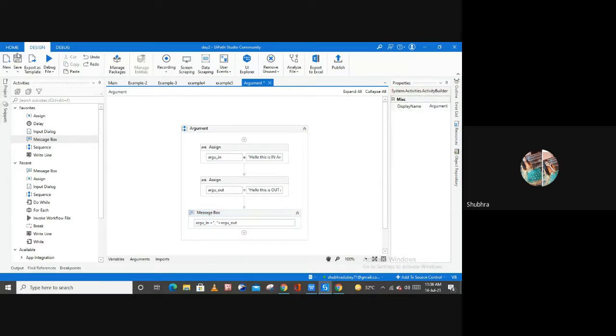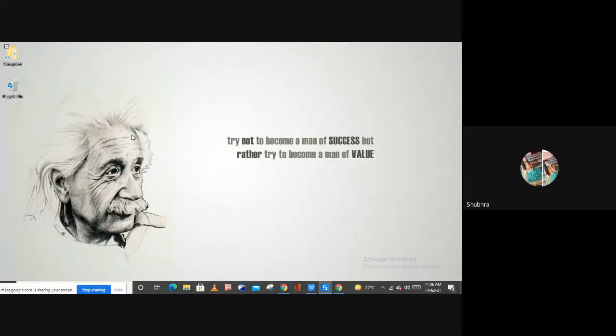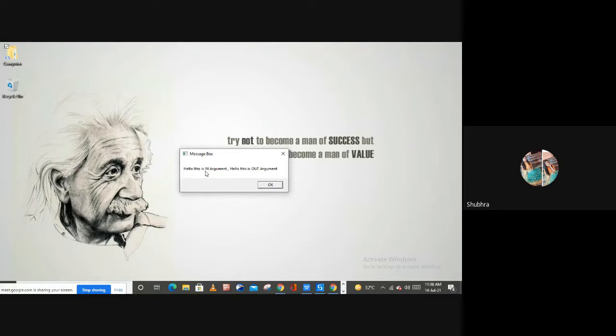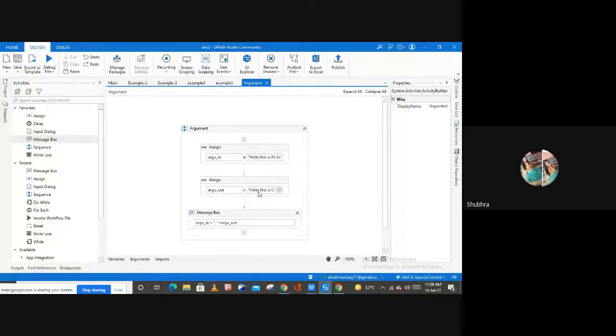Then let me save it, and let me now run this file. As you can see, hello, this is in argument, hello, this is out argument. So this is the message box showing me the values stored inside this in argument and this out argument.